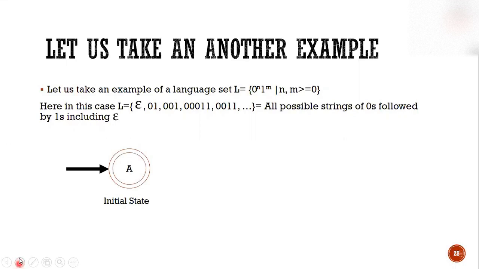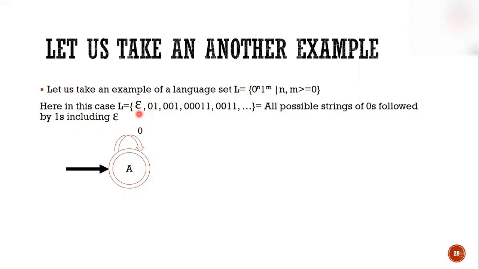Now we make it final also. Why so? Because this language set has the null string also. Null string means epsilon. Epsilon means nothing. So by giving nothing to this machine, it reaches the final state. This will be possible only when the initial state is made a final state. Then only, without taking any input alphabet, you can reach from initial to final. This is the only way.